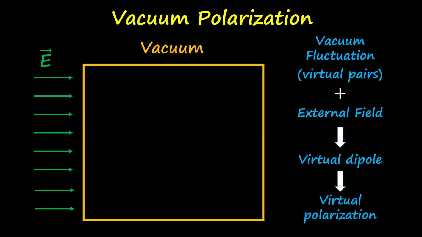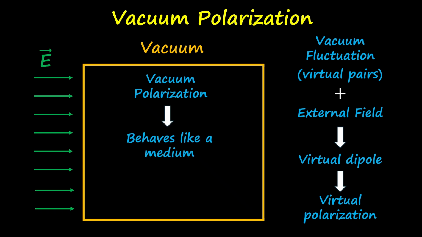So in the vacuum medium, we are getting a virtual polarization, and because of this virtual polarization, the external field will be distorted when it enters the vacuum medium. That means this vacuum medium is behaving like a medium, and this behavior is quantified as the permittivity of the vacuum. This is why the permittivity of the vacuum is non-zero.